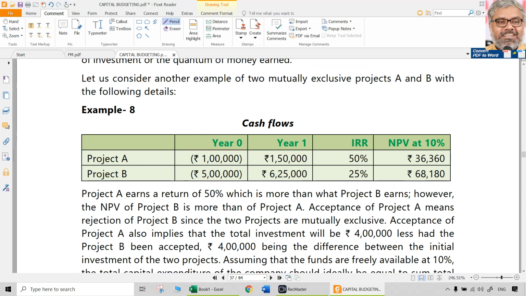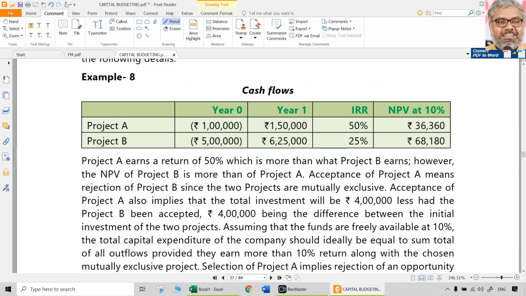And of course, there are some limitations of IRR also. Let us look at this type of projects. Two projects are there, let us say project A and project B. Project A is having a 1 lakh rupees outlay, B is having a 5 lakh rupees outlay. There is only 1 year for simplicity purposes, and the IRR here could be 50%. But for project B, IRR is only 25%. Whereas NPV for project A is 36,360 rupees, and NPV for project B is 68,180 rupees.